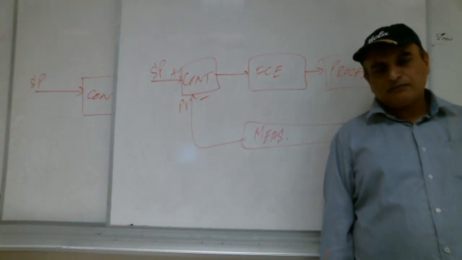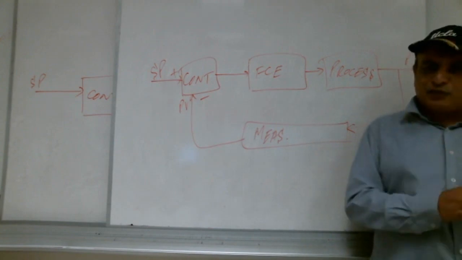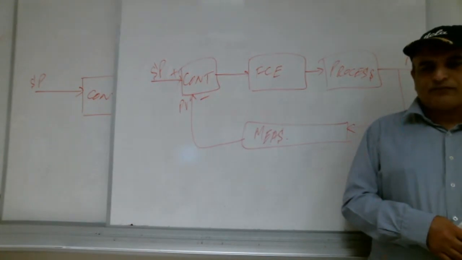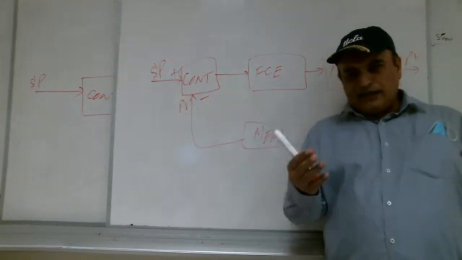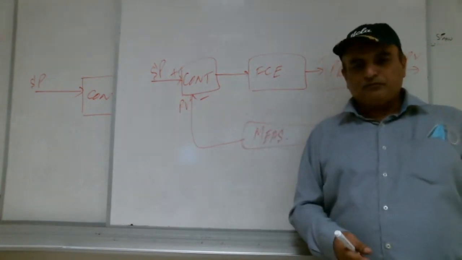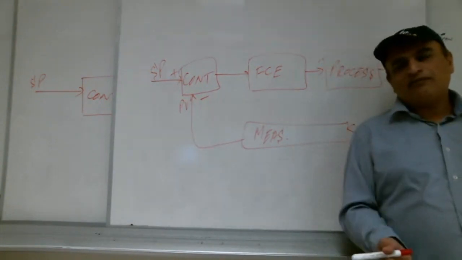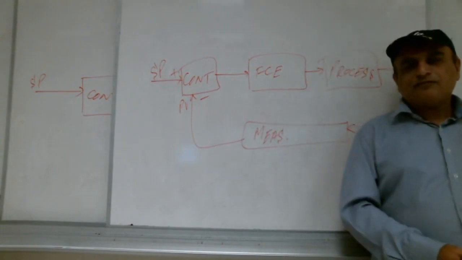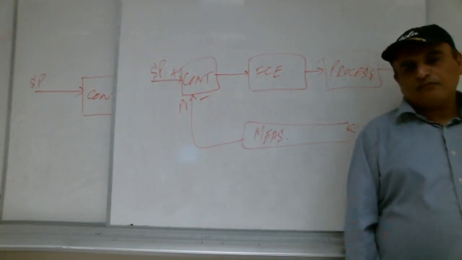Like the ABS brake, even the normal brake. Do you apply the normal brake after you make the error or before the error? Before the error, teacher. As soon as we feel the car next to me is slowing down, we apply the brake. Just with the disturbance, we apply the brake. So that is feed forward. If you wait, first you hit, the error happens, then you apply the brake, then it is feedback.